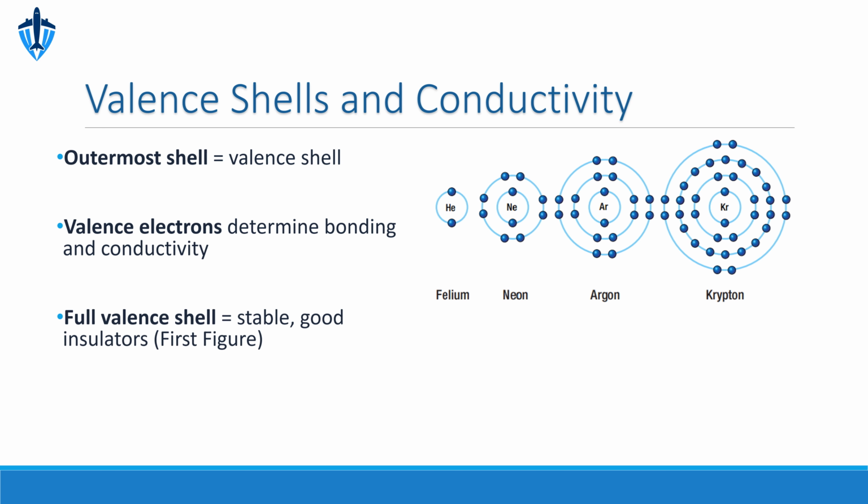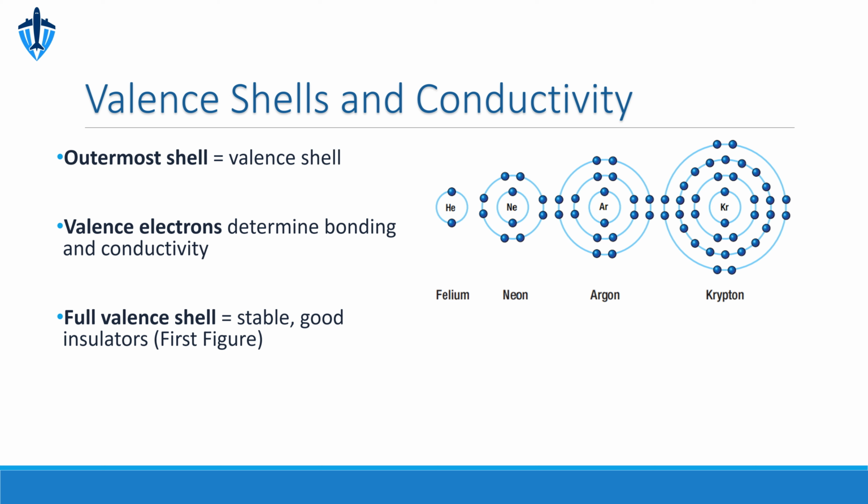Figure 1 highlights noble gases: helium, neon, argon, and krypton. These atoms are incredibly stable because their valence shells are complete. For most atoms, like argon and krypton, stability is achieved with 8 electrons in their valence shell, even if that specific shell could physically hold more electrons. This makes them unreactive and excellent insulators.